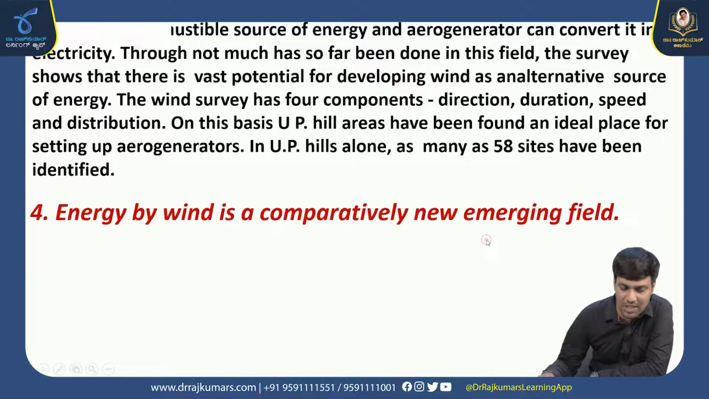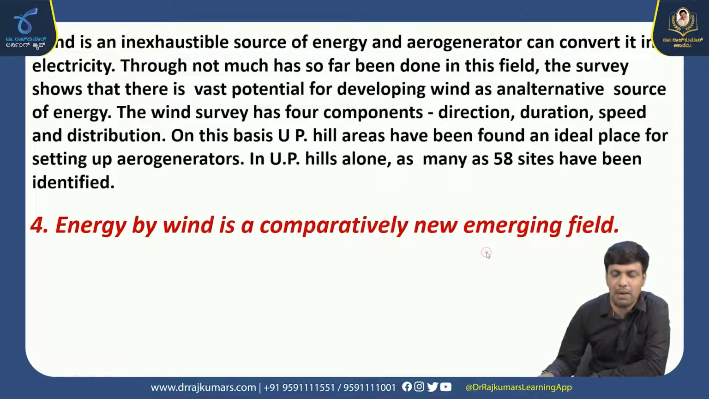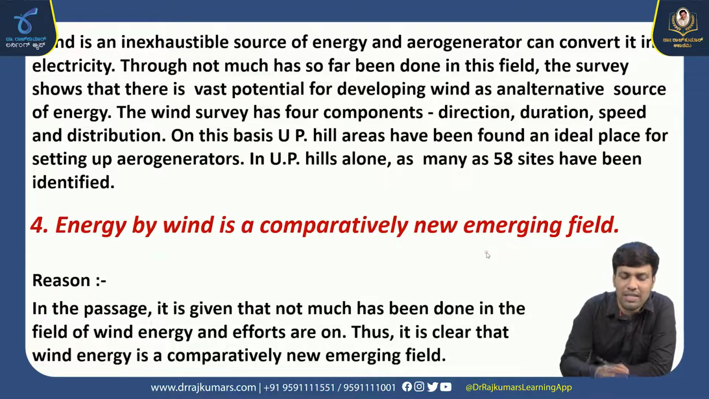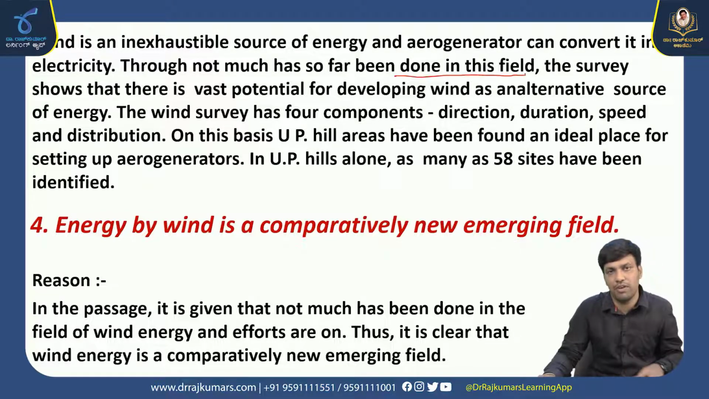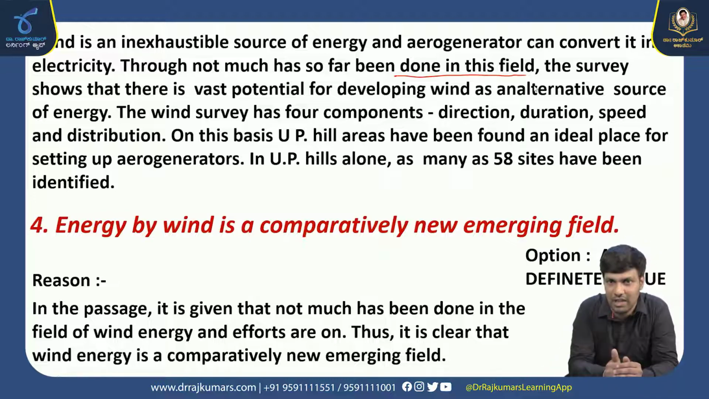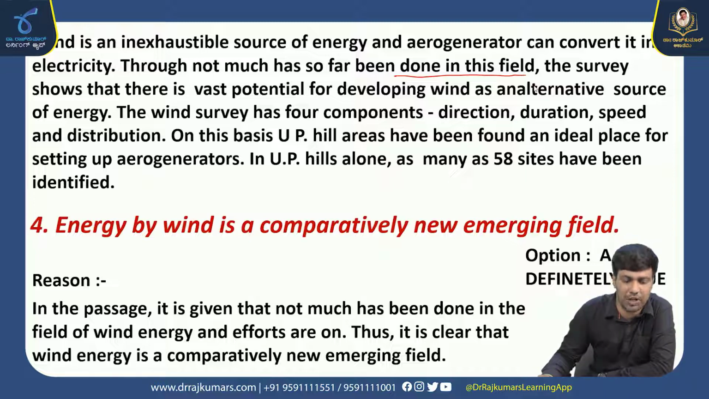Coming on to the next inference: energy by wind is comparatively a new emerging field. They are telling that though not much has been done in this field, the survey shows that there is a vast potential for development. The inference they have quoted here is relating to the passage. Clearly we can say that the given inference is definitely true. They have only given that there is a vast potential, and the inference says energy by wind is comparatively a new emerging field, that is 100% true. So the option to be chosen here is option A.